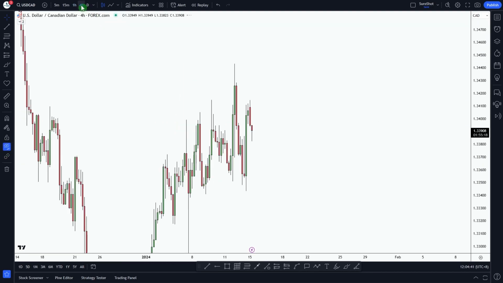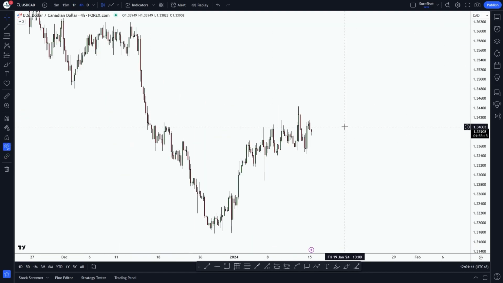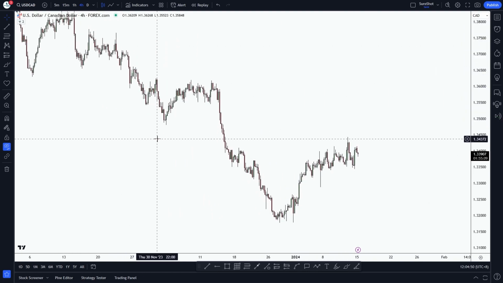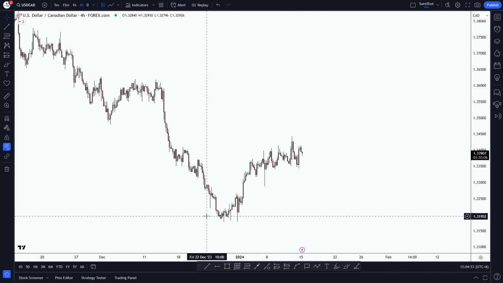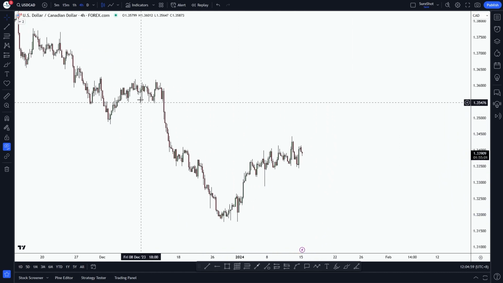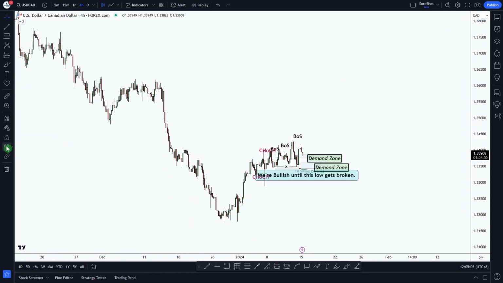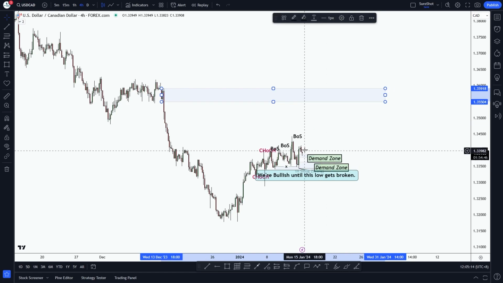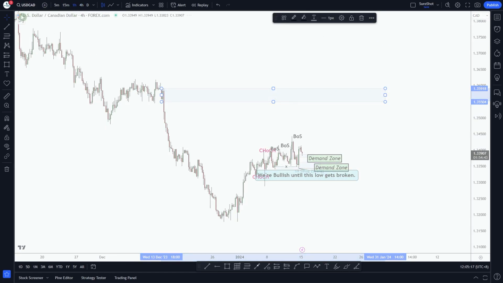If we hide our drawings and go to the 4-hour time frame, what can we see? We can clearly see that on the 4-hour time frame, on the bigger picture, market is bearish: lower highs, lower lows. So this bullish movement that we are noticing on the lower time frame might be a pullback of this bearish leg. So if we get our drawings back, where can we expect this bullish move to end?